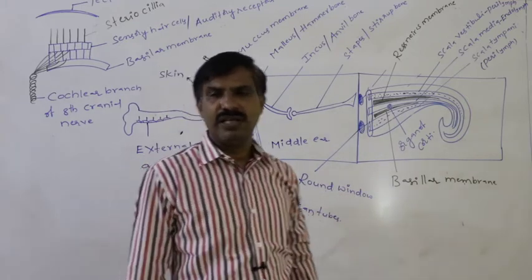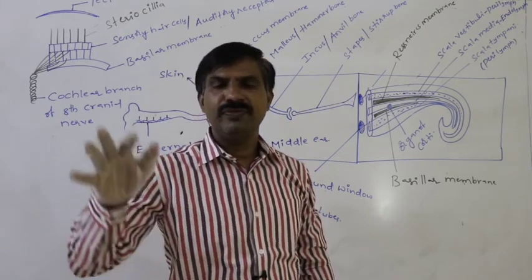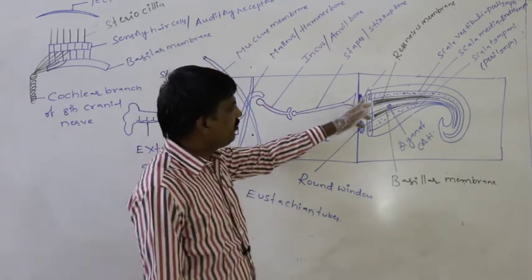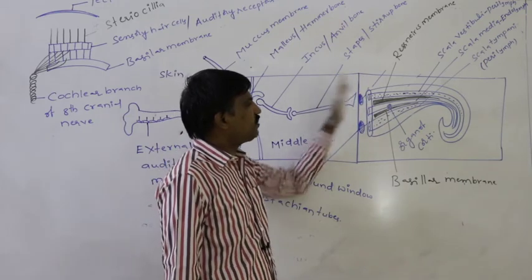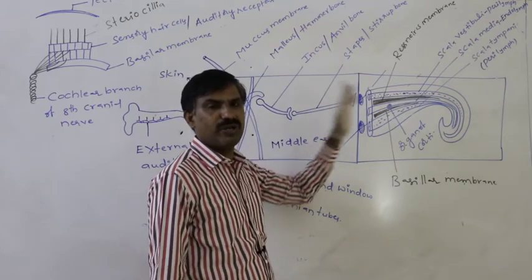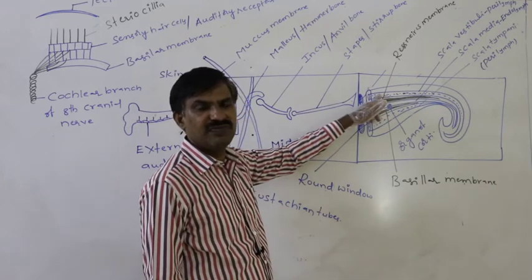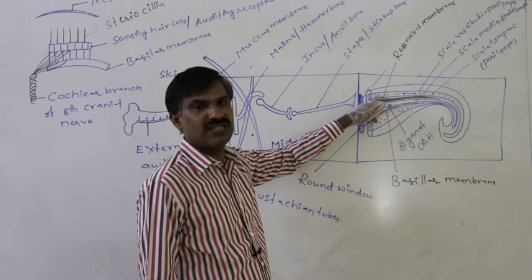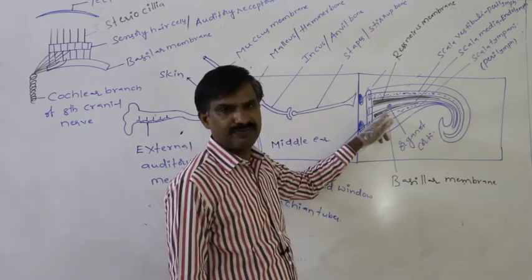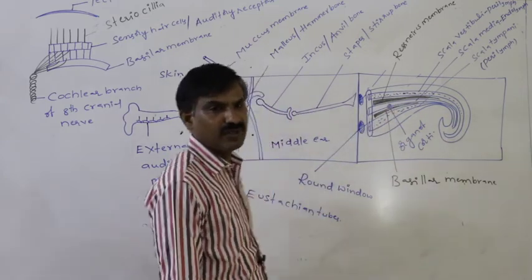For example, if we throw a stone into stagnant water, it leads to wave generation. Similarly, whenever the oval window continuously touches the scala vestibuli, the scala vestibuli moves forward and backward, and in the perilymph present there, waves are generated. Finally, those waves reach the basilar membrane.